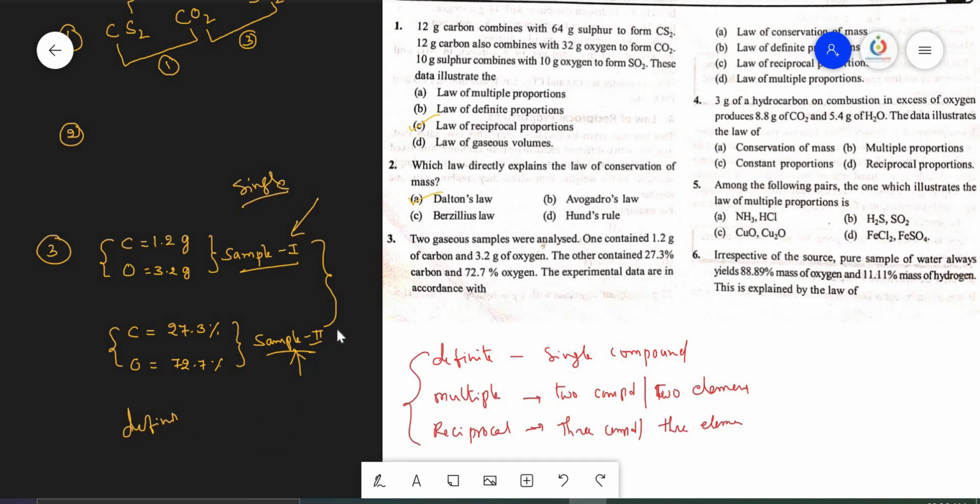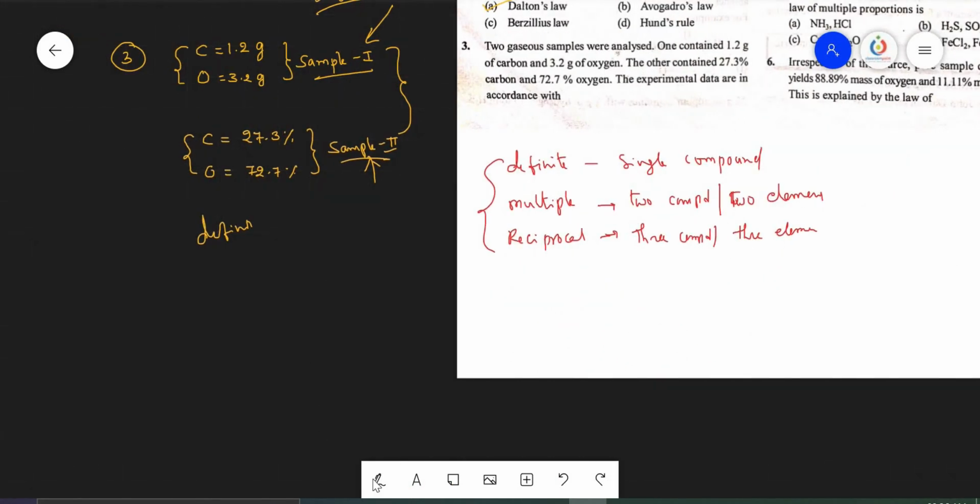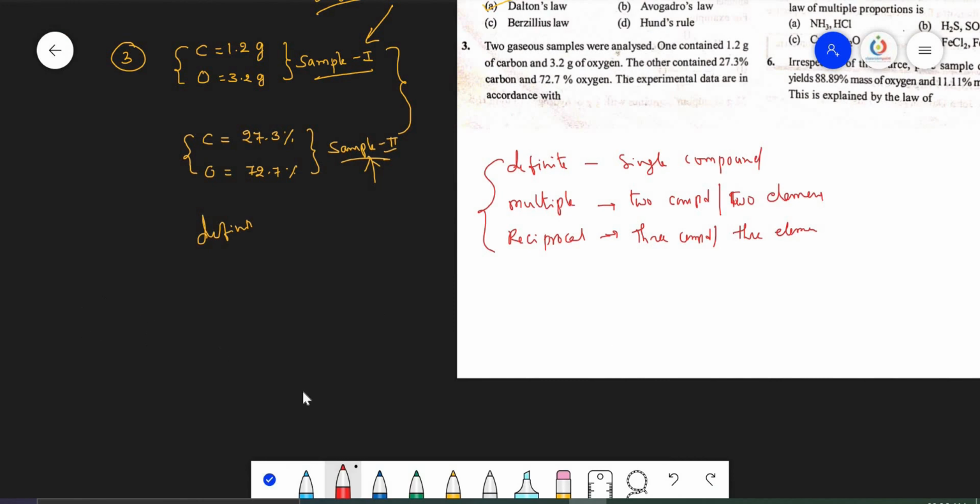So this is about definite proportions, and you may ask, sir, how to prove it mathematically. Okay, let us prove it mathematically. I will take the solution for this. See, carbon mass is how much? They said 1.2 grams. Oxygen is 3.2 grams. Now let us take the percentage of carbon.